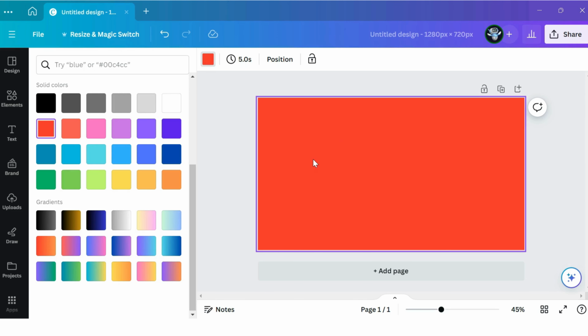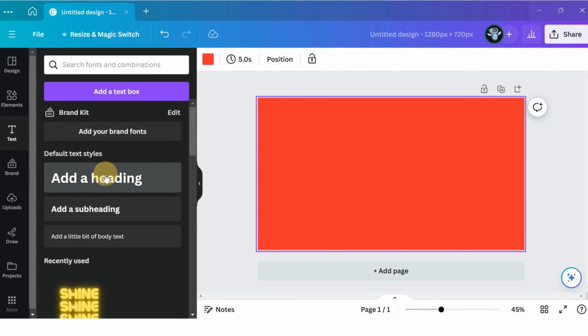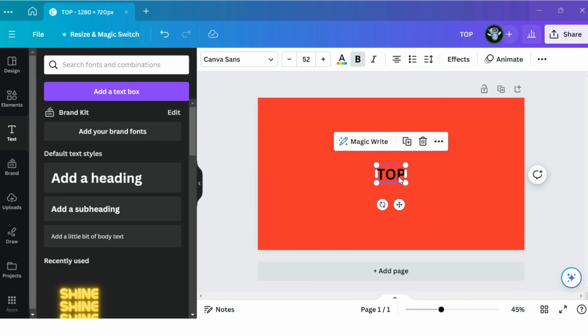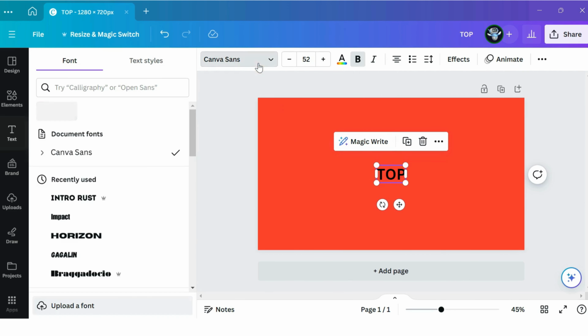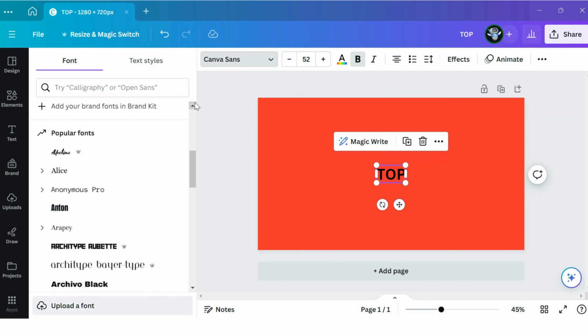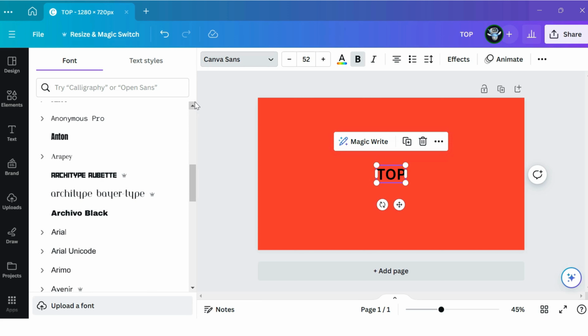Okay, now we have to go on the left hand side and click on Text and add a heading here. Let's type Top. Okay, now to change the font, we have to go up here and click on Fonts and choose any font from the options available. Let me select this font here.